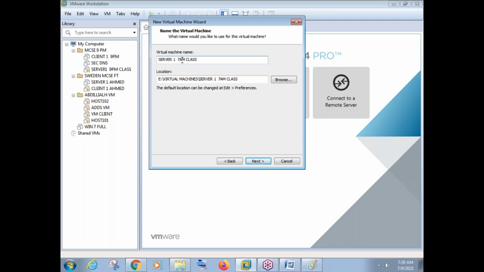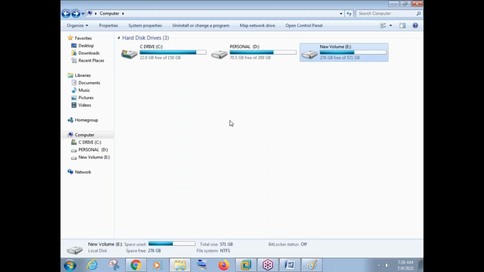By default, the option that is selected there is your C drive. Whenever we install any application, in most cases we install applications in C drive. So by default it is selected as C drive here. But see, in my C drive there is only 22 GB free space available. I have many other applications running, so it's only 22 GB free space.